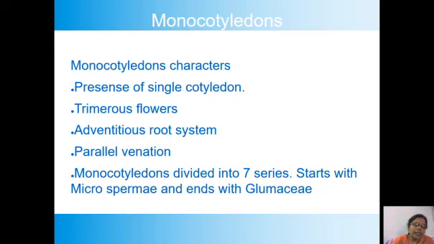In the Glumaceae, we have one family, that is Poaceae, Graminae. It is the most advanced family. Poaceae has a reduced perianth, very much reduced, scale-like perianth.